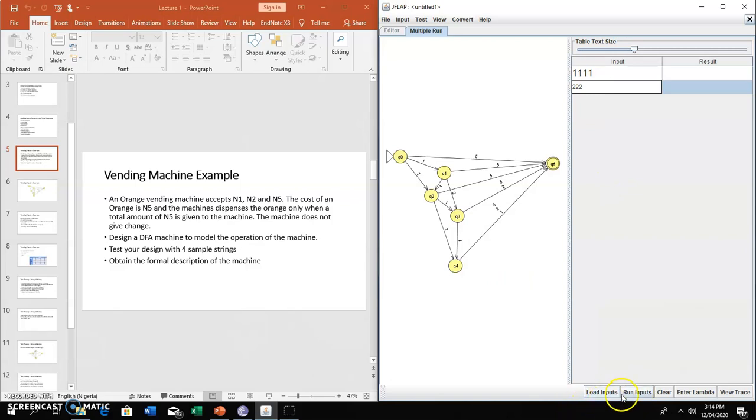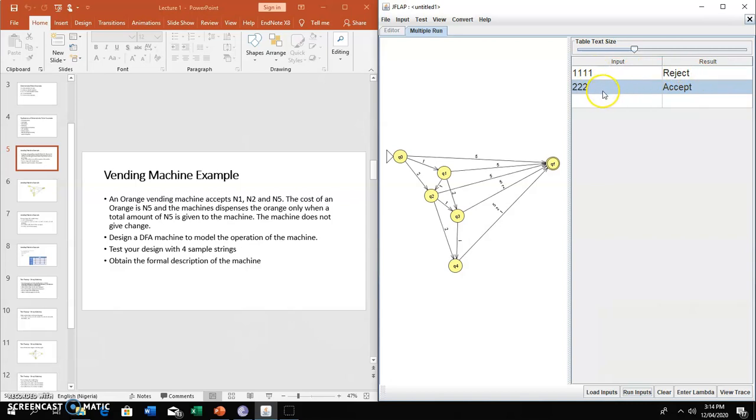So let's say run inputs. Now you can see the one that was accepted, and the one that was rejected was rejected. So you can also use this to run your test to see which accepts and which rejects, of course. So we've tested with, now obviously this is 4 naira. 4 naira didn't get to the final state, that's why this was rejected on the machine.